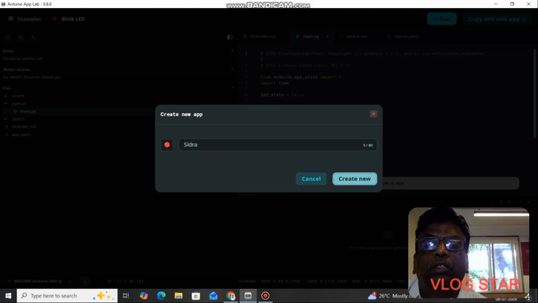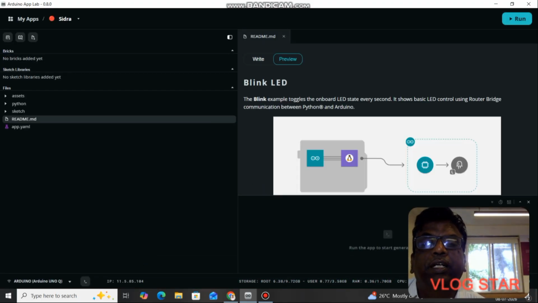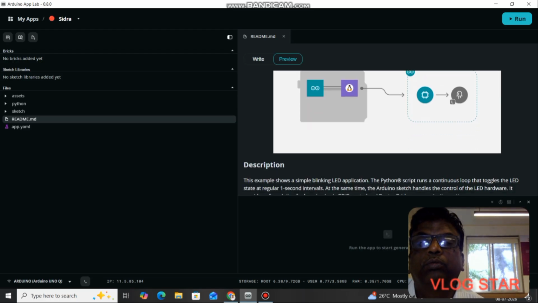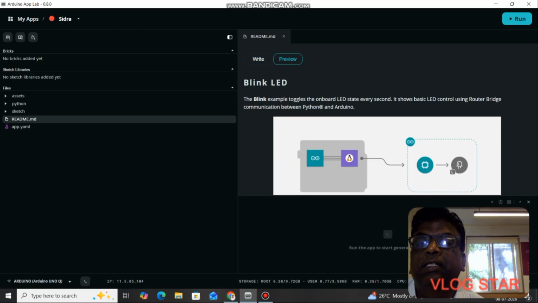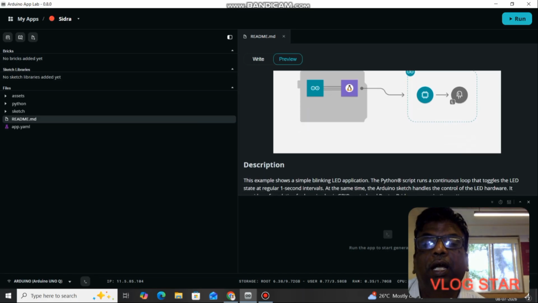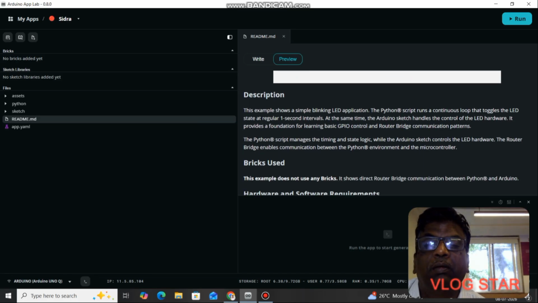Okay, so I have successfully created this new app. The complete details of this app are given in the README file. The idea is that you have a router bridge between the Python file and the Arduino sketch INO file. Once you run the program, the LED is going to blink. That is the actual behavior.